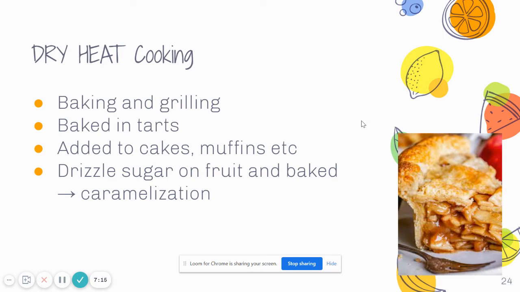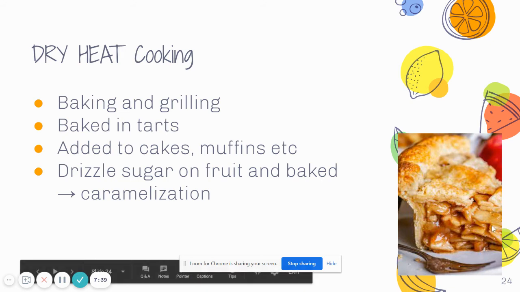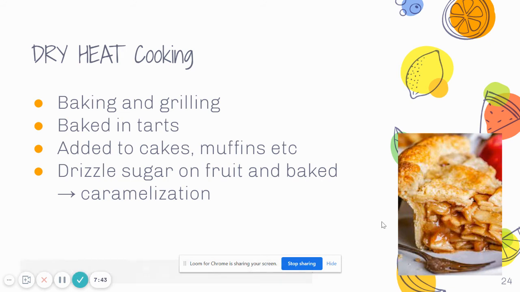Now, in terms of dry heat cooking, there's baking and grilling. You can bake fruit in tarts. You can also add fruit to baked goods such as cakes and muffins. The other way that you can dry heat cook fruit is by putting sugar on top and then baking it. And this causes caramelization. An example is this apple pie filling over here. You can see that it's turned a lovely brown. This is because of the caramelization of the sugar.